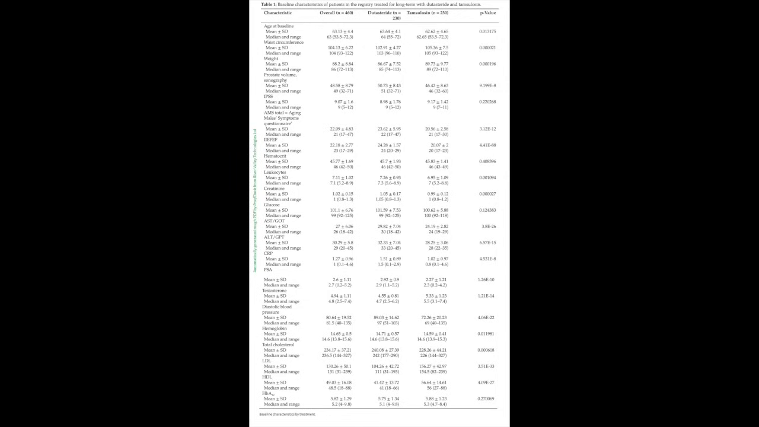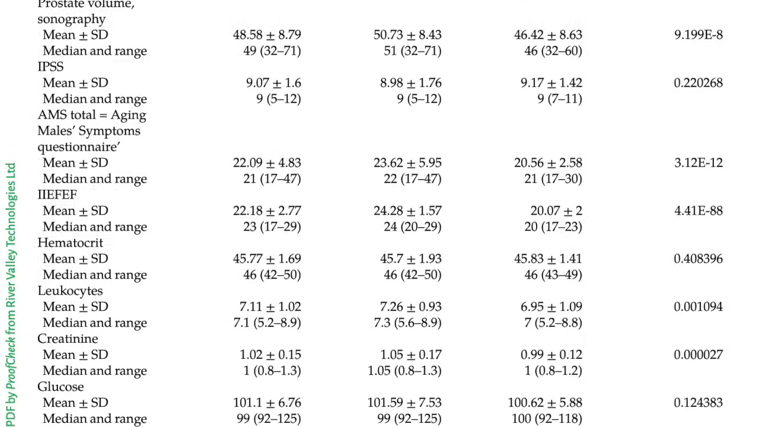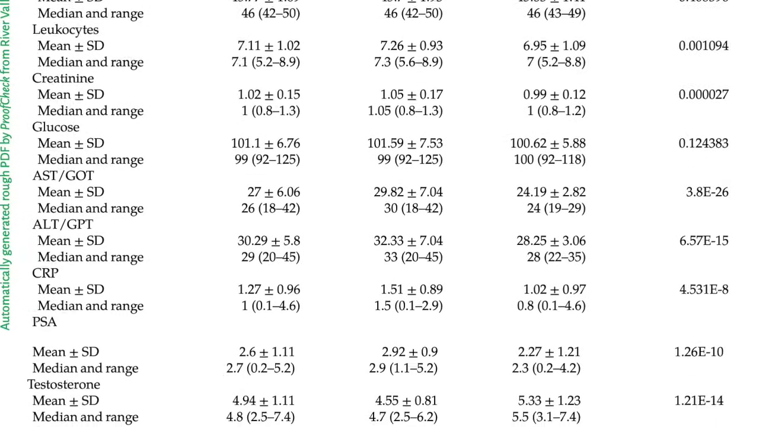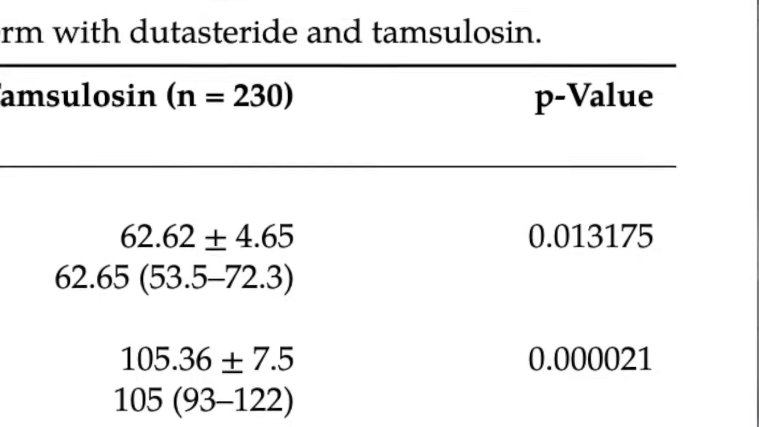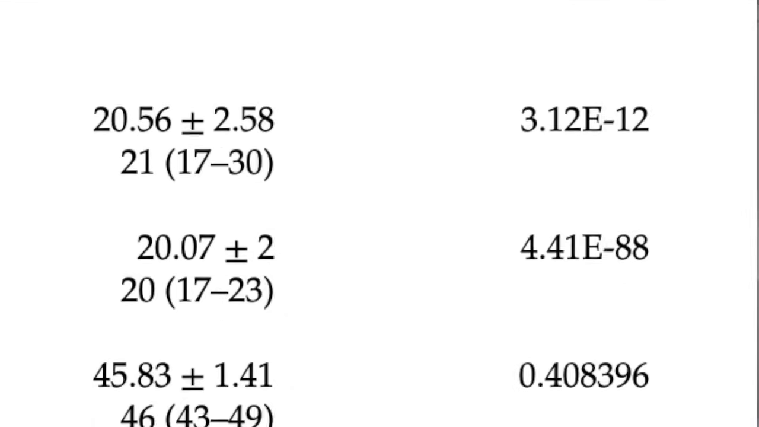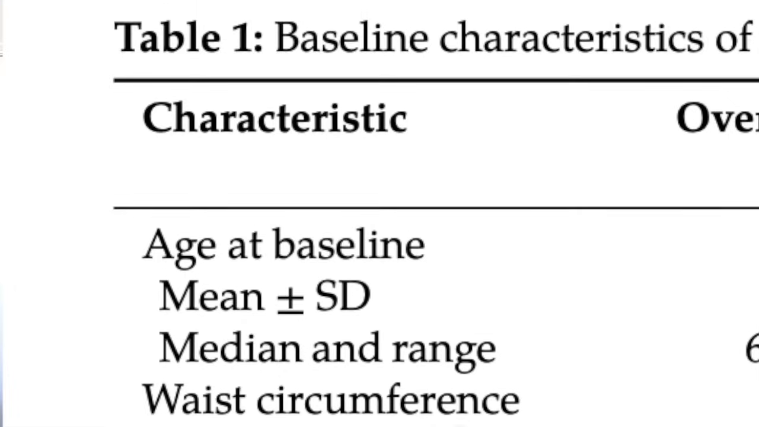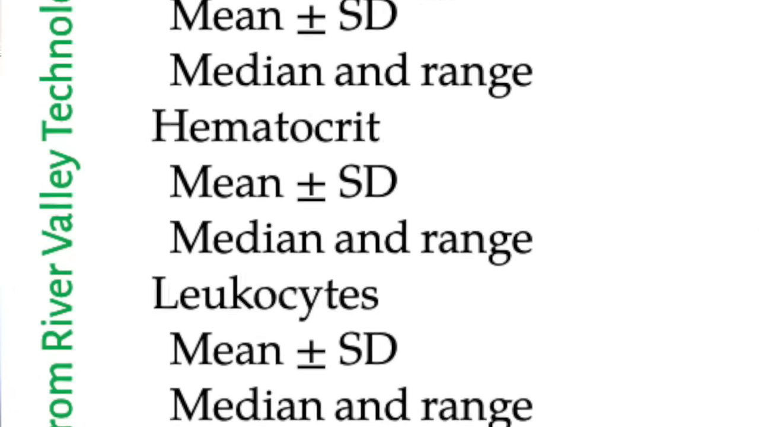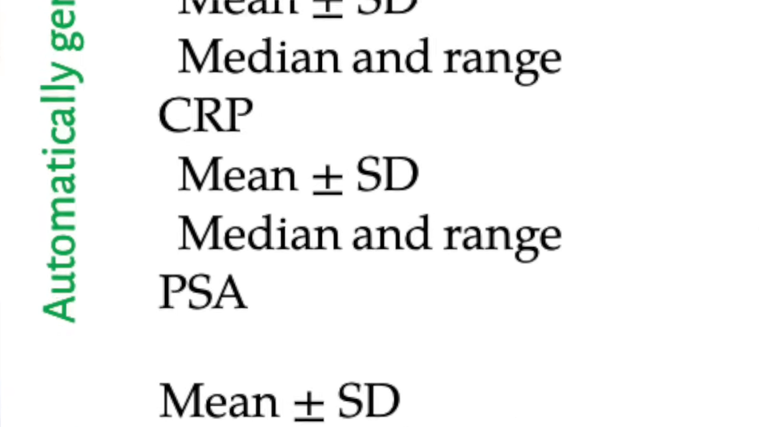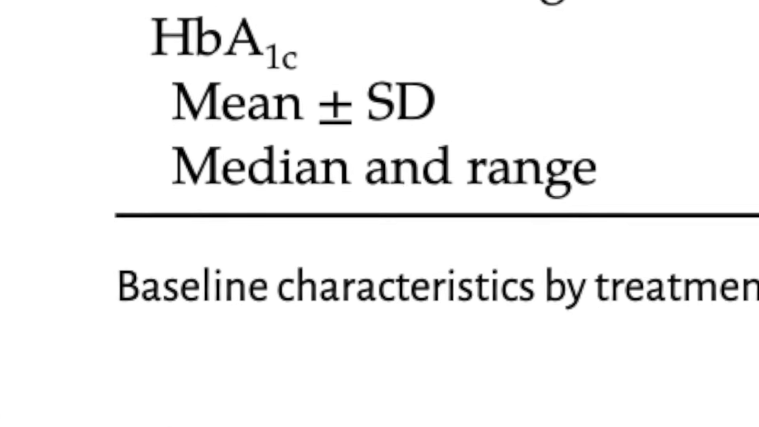Here's the first table in the study, which shows the baseline characteristics between the two study groups. In a large randomized control trial, the two study groups are almost always very similar because that's what randomization does. When groups are assigned by chance, they tend to be very similar. In this study, though, almost every characteristic in the two groups is statistically different at baseline. That includes age, waist circumference, weight, prostate volume, liver function tests, testosterone levels, blood pressure, hemoglobin, cholesterol levels. Pretty much every baseline parameter is different between the two groups.